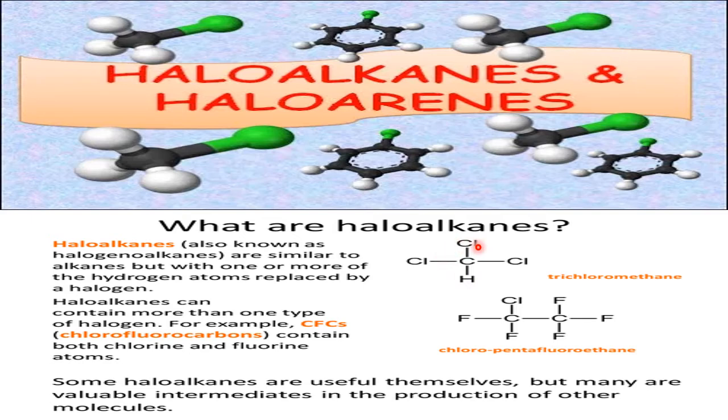Here in this compound all 3 halogens are same, but here they are different. One is chlorine, other one is fluorine. So which do I have to take first, chlorine or fluorine? I told you alphabetical order: chlorine, C comes first, fluorine, F comes next. So first you take chlorine, chloro. Only one chlorine is there, so chloro. Then how many fluorine are there? 5 are there, so pentafluoro. Chloropentafluoro, parent name is ethane. So the correct name is chloropentafluoroethane. The first one is trichloromethane and the second one is chloropentafluoroethane.